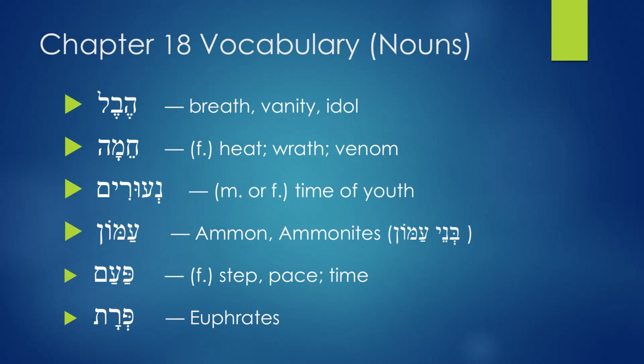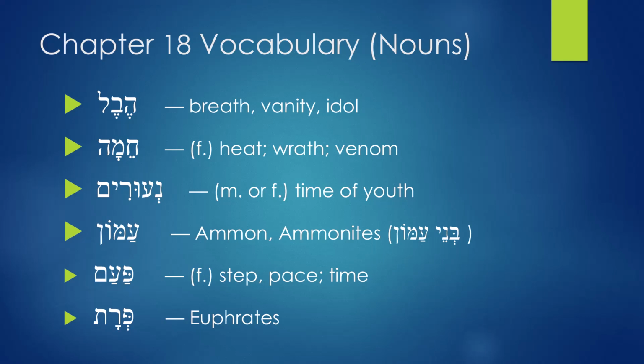Next we have the word neorim. Neorim means time of youth. Remember, this is coming from Na'ar. Na'ar means a lad, a youth. So Neorim means time of youth. Next we have Ammon. Ammon means Ammon, or it means Ammonite.